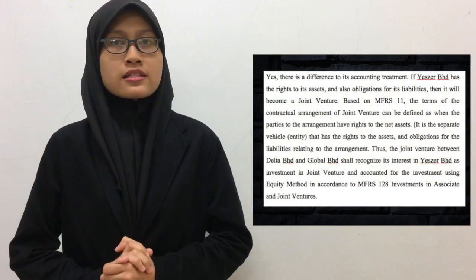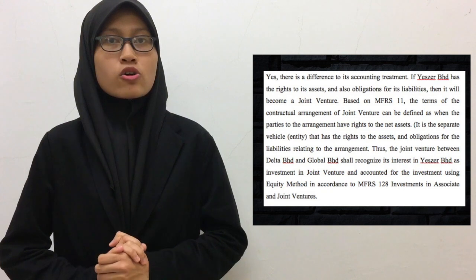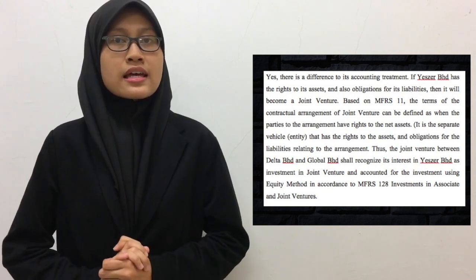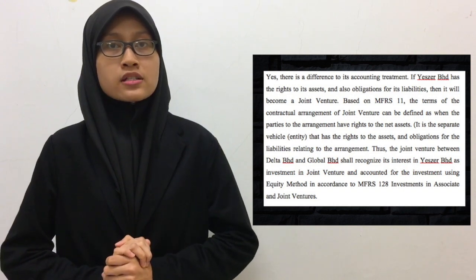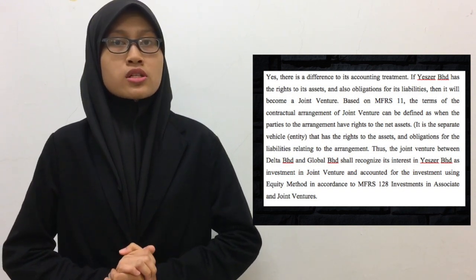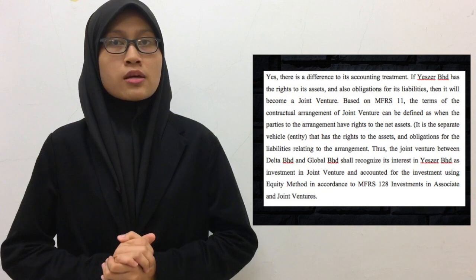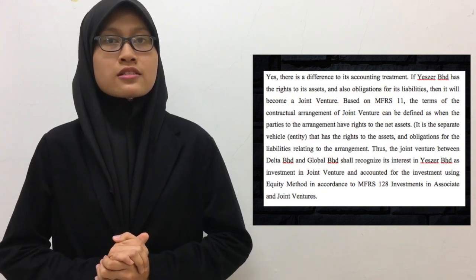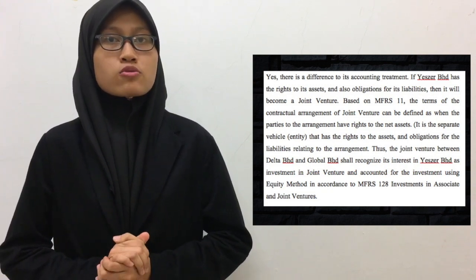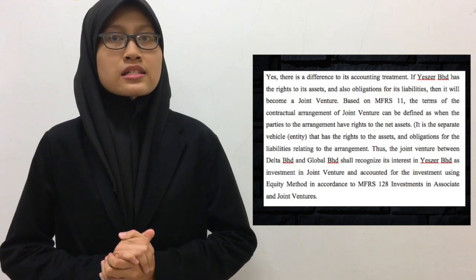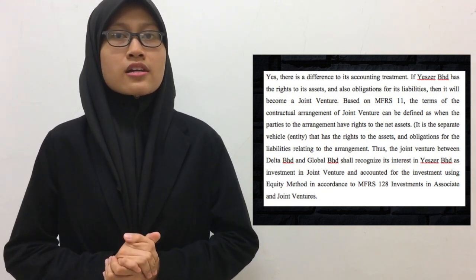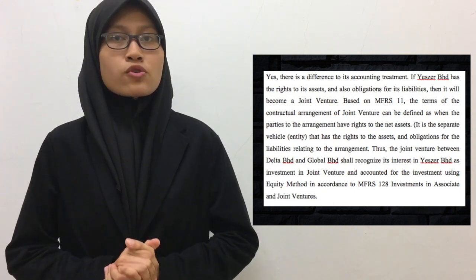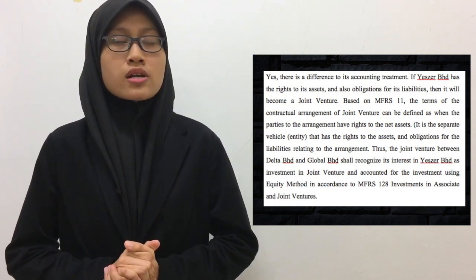If Yaser Berhad has the rights to its assets and also obligation for its liabilities, then it will become a joint venture. Based on MFRS 11, the terms of the contractual arrangement of a joint venture can be defined as when the parties to the arrangement have rights to the net assets. It is the separate vehicle entity that has the rights to the assets and obligation for the liabilities relating to the arrangement.